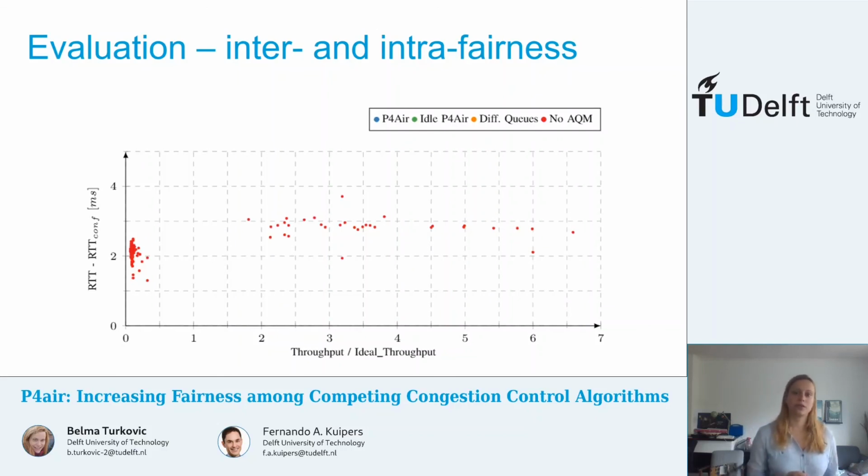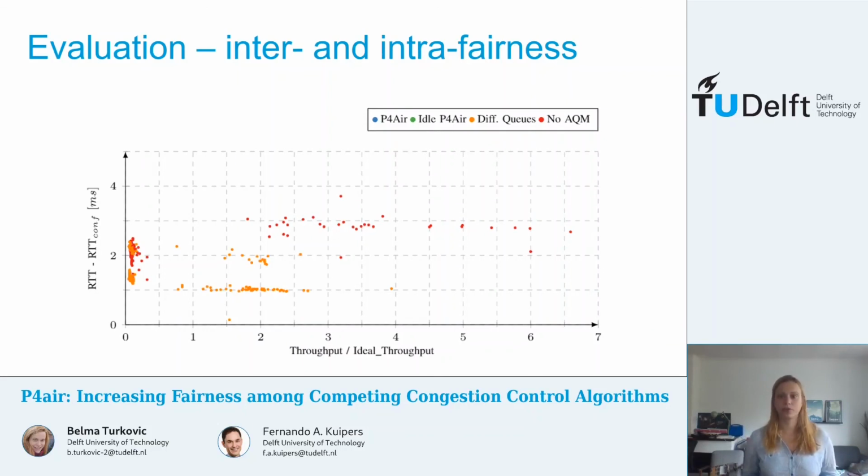First, if you look at no AQM, we can see 2 distinct groups. On the right side, we see flows that are overpowering, so very aggressive flows. And on the left side, we can see flows that are being overpowered. Same for different queues.